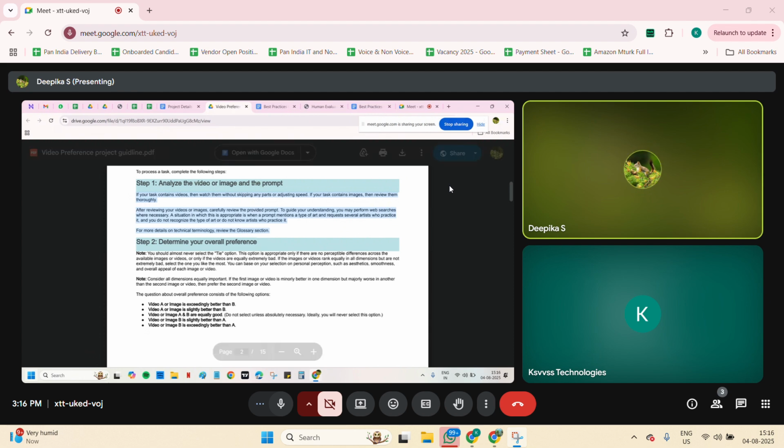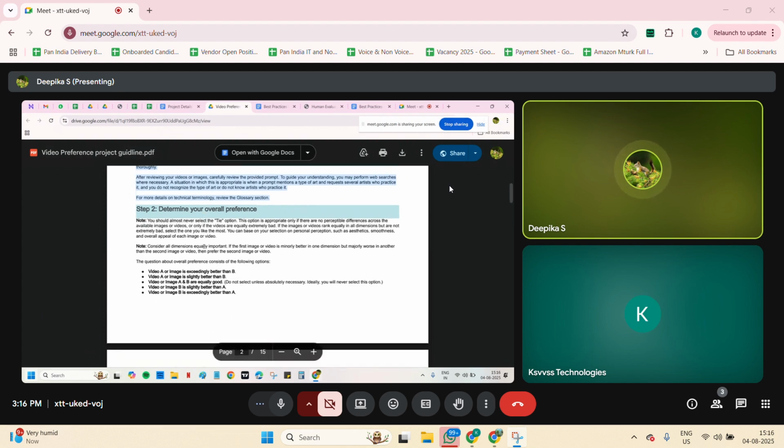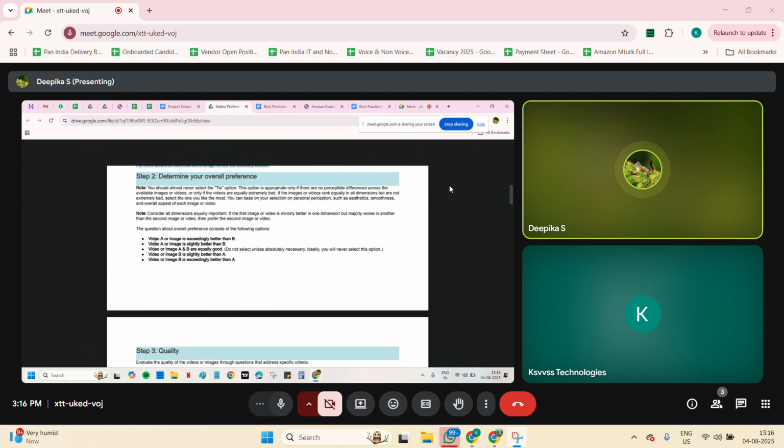Next we need to determine the overall preference, which video is better. As I told, if video A is better, we need to give that video A is exceedingly better. If, comparing both videos, you feel only B is slightly better than A, then we need to choose the slightly better option. If both A and B videos are the same, with no changes, and both seem the same, then we need to mark both as equally good.